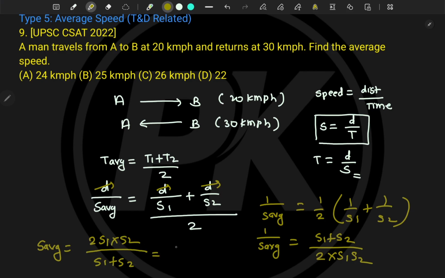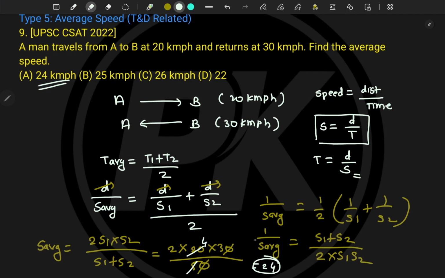And hence, what is speed 1? So 2 into speed 1, which is 20. What is speed 2? It is 30. What is speed 1 plus speed 2? 20 plus 30, it is 50. The zeros get cancelled, right? 5 fours are 20. So this is 4 threes are 12 into 2, which is equal to 24. And hence option number A is correct, and not option number B as per the earlier method.